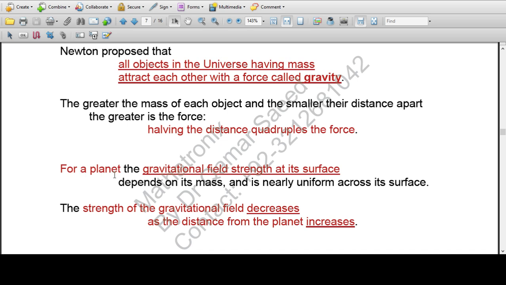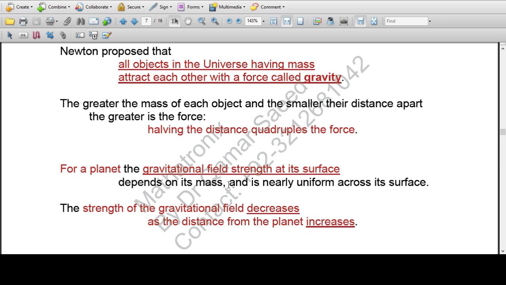For a planet, the gravitational field strength at its surface depends on its mass and is nearly uniform across its surface. So a planet with a higher mass has a higher gravitational field strength, and a planet with a lower mass has a lower gravitational field strength.